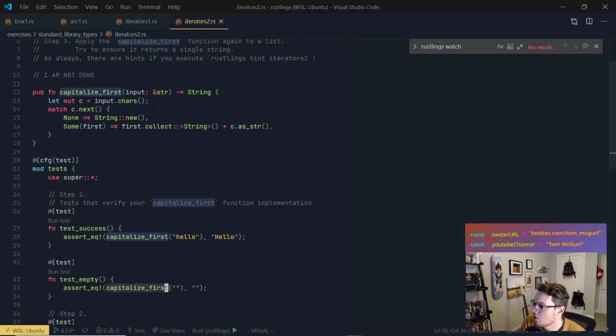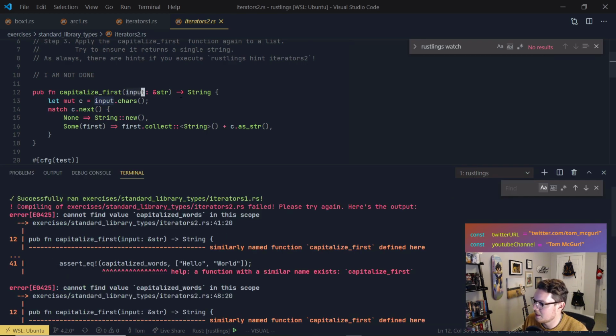Okay, so let's see what's going on here. Our capitalize_first takes a string slice and returns a String. We create a mutable c from the chars of input. And again, we're using chars because we want to iterate over each character, right? Not each byte, each character. That's important. Then we match on c.next. So now we're going to iterate over it. But of course, chars is not iterable, so I'm sure c.next is going to complain.